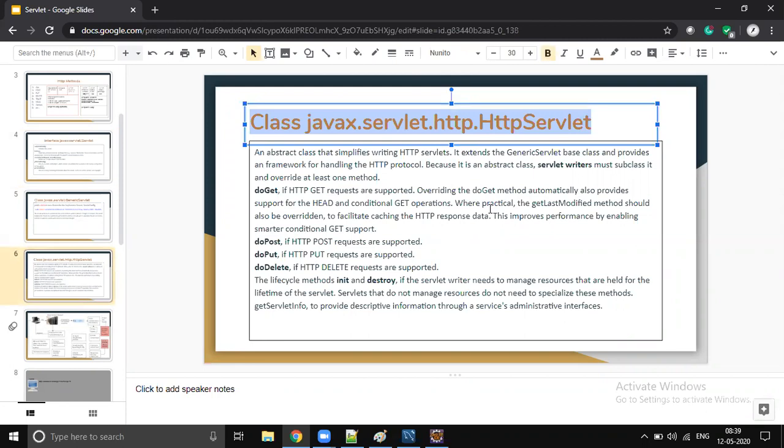So the actual flow starts from our servlet. They are enforcing, right? The servlet API enforces that every developer should write their own servlet. They are not going to use GenericServlet, they're not going to use HttpServlet. So the actual implementation will always start with a developer servlet class only.